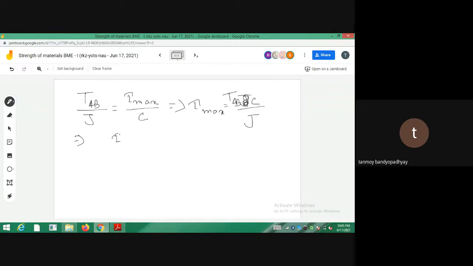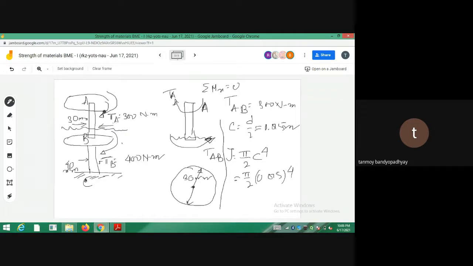Okay? I hope you can do this part. Put all the values, and you'll be getting something like 56.6 megapascal. Then for the part BC, if I need to find out what is the torque acting on the part BC, let us again take a cross section. Now I will be taking the cross section somewhere here, at some point between B and C.